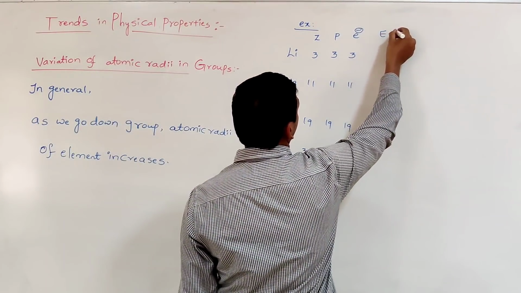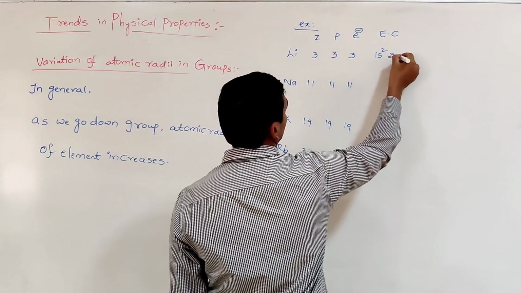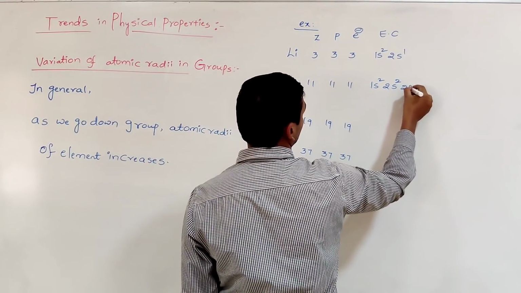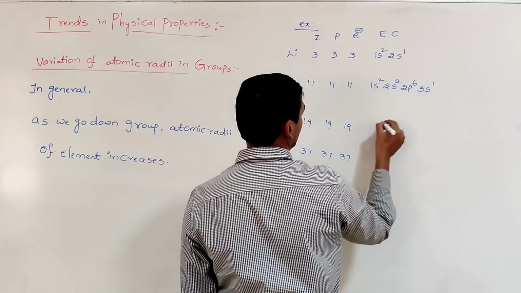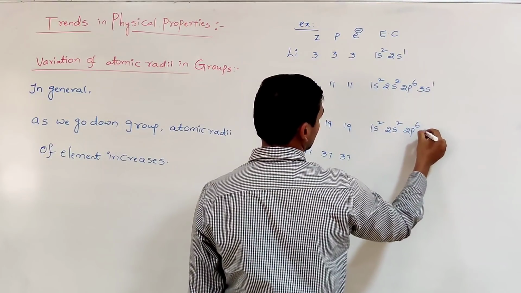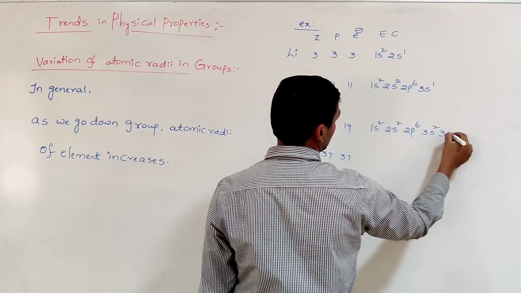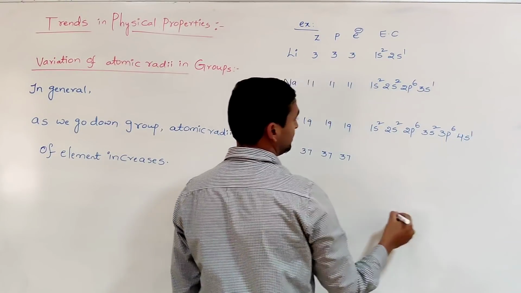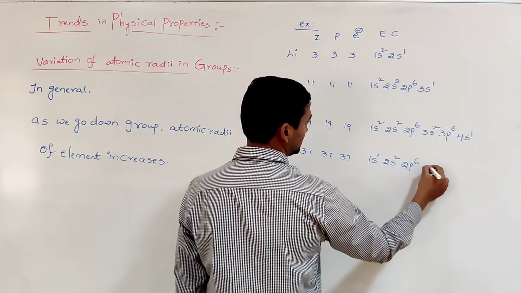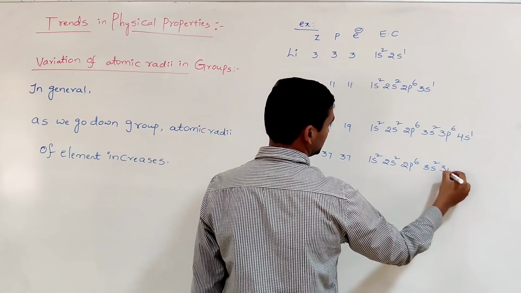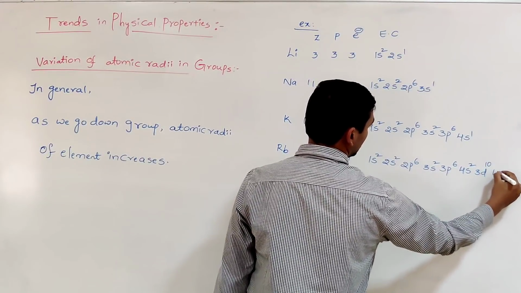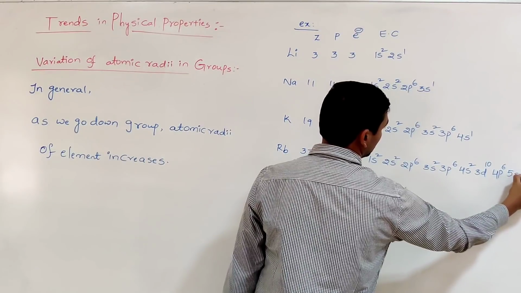Electronic configuration: 1s2 2s1; 1s2 2s2 2p6 3s1; 1s2 2s2 2p6 3s2 3p6 4s1; 1s2 2s2 2p6 3s2 3p6 4s2 3d10 4p6 5s1.